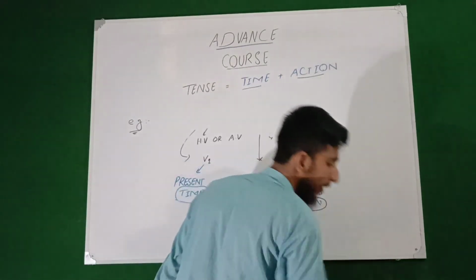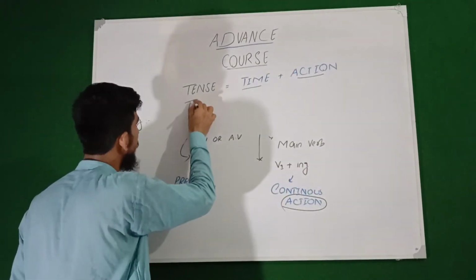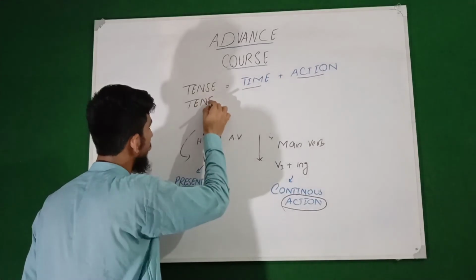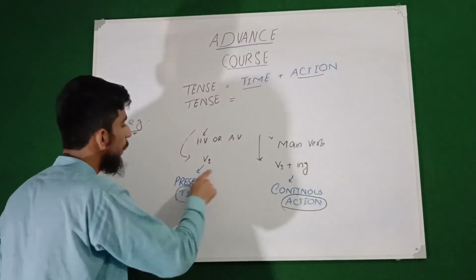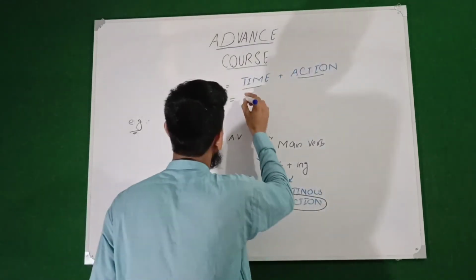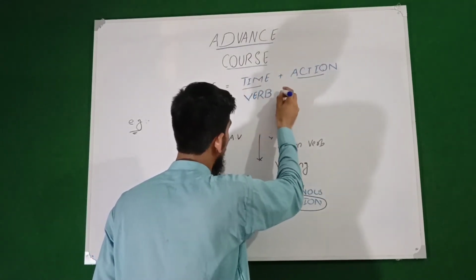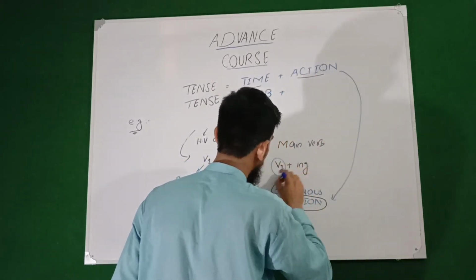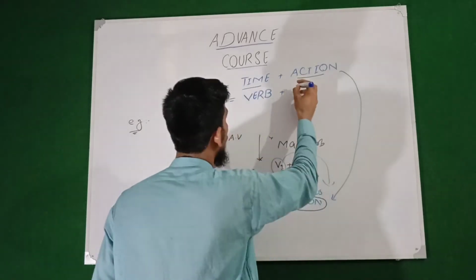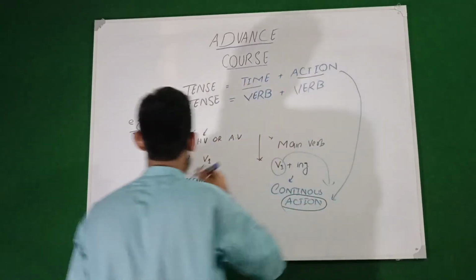So now we have learned that time is basically shown by the verb, and action is also shown by the verb here. So in place of action, I will also write down the verb.